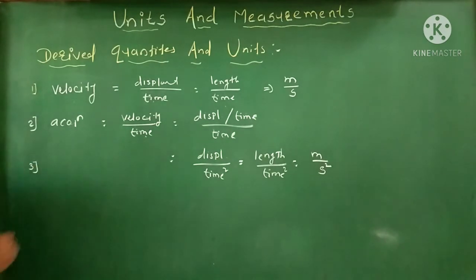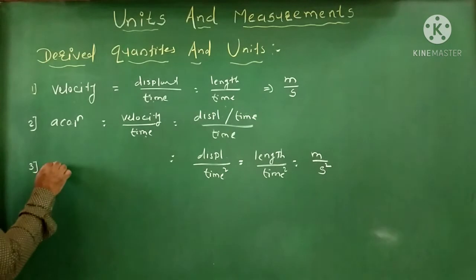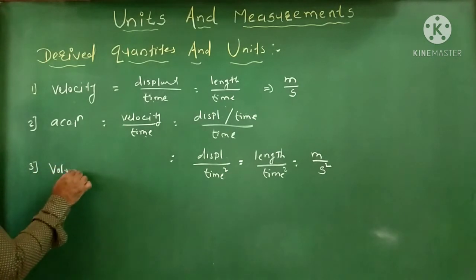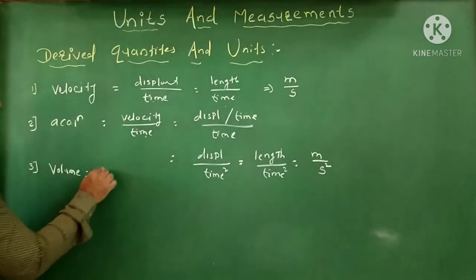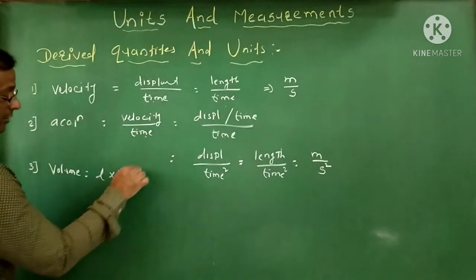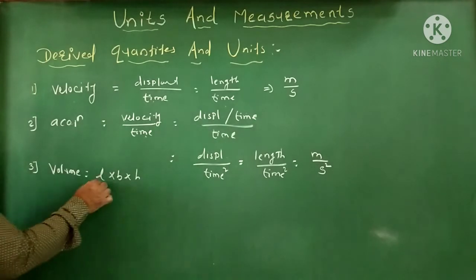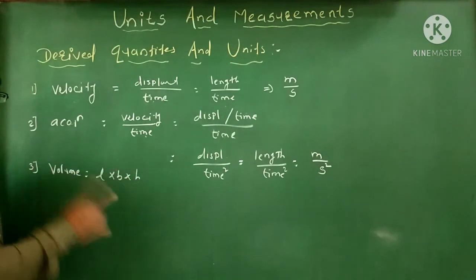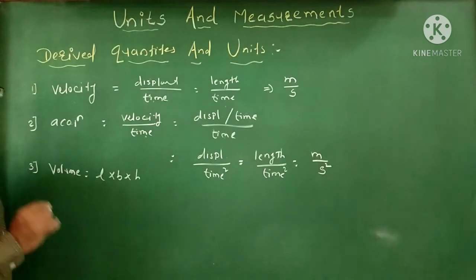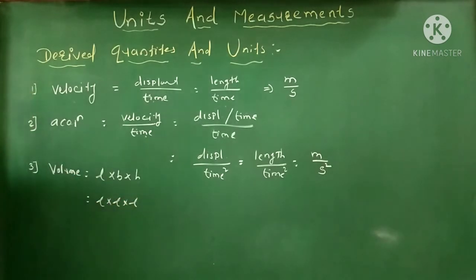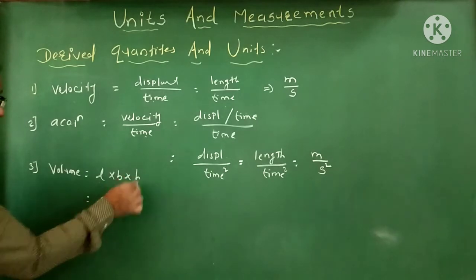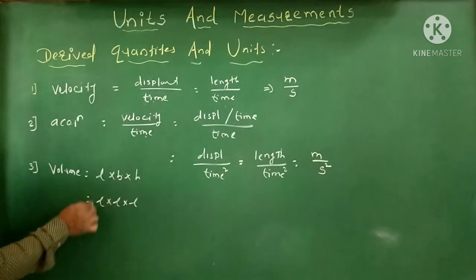Now the third one. Suppose you take volume. The basic formula of volume is length into breadth into height. These three quantities all represent length. Breadth is also measured in length, height is also measured in length, and length is also length.